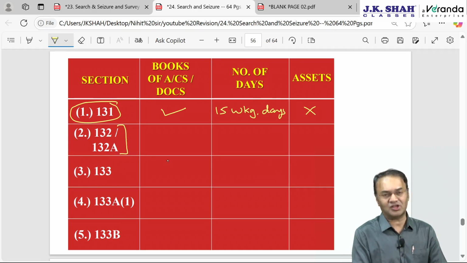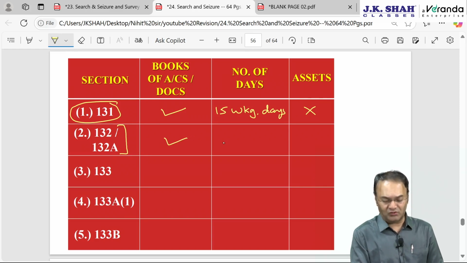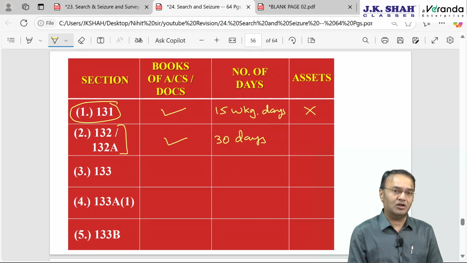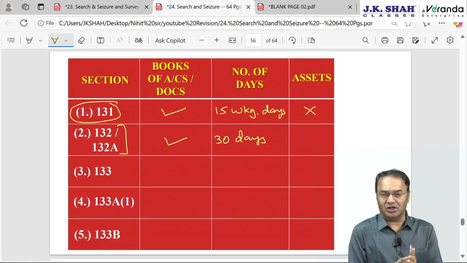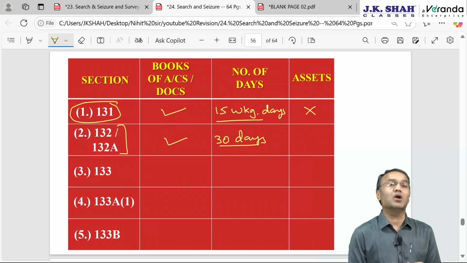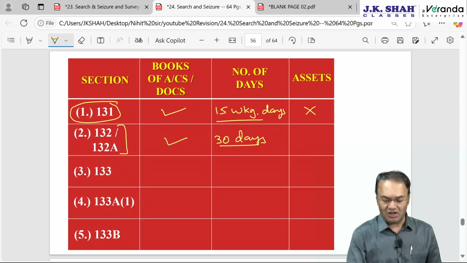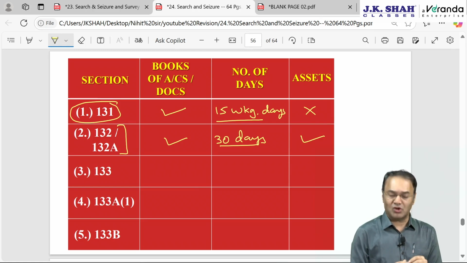132 and 132A, search and requisition. 132, here books of accounts documents can be seized. If you recollect, can be retained for 30 days, but not from the date of seizure, not from the date of conclusion of search, 30 days from the date on which proceedings of assessment reassessment are completed. 30 more days, and with the approval of higher authority, more than 15 working days or more than 30 days they can retain if two conditions are satisfied: prior approval of higher authorities and reasons are recorded in writing. Assets can be seized. This is the only section 132, 132A where assets can also be seized.